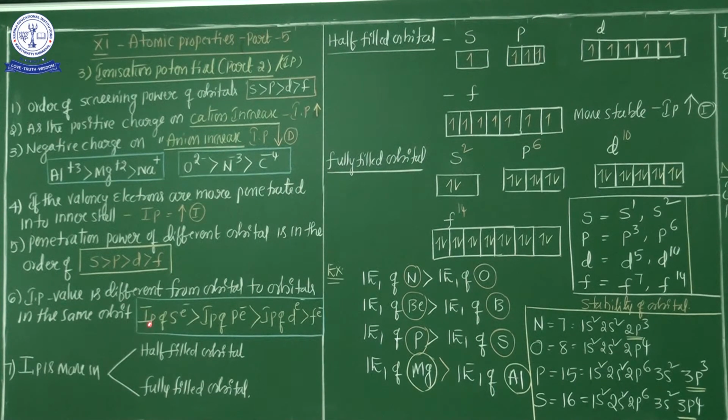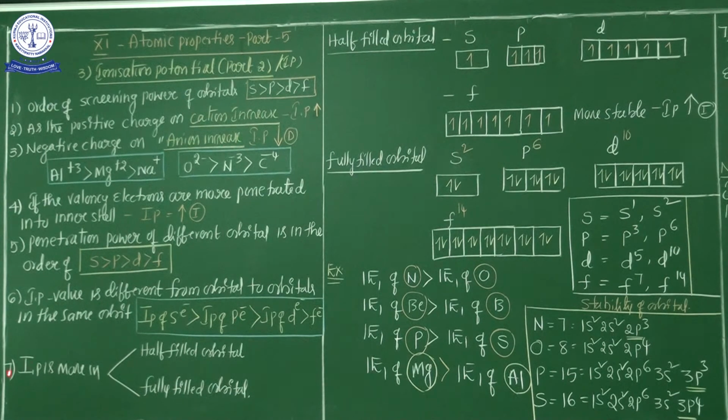So now here, the ionization potential of the s electron is maximum, next the ionization potential of the p orbital, next the ionization potential of the d orbital, and finally the ionization potential of the f orbital. These are the cases of ionization potential in the same orbit; orbital to orbital, they are different. Okay?